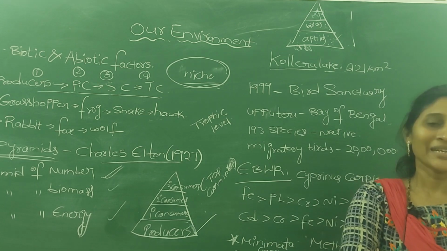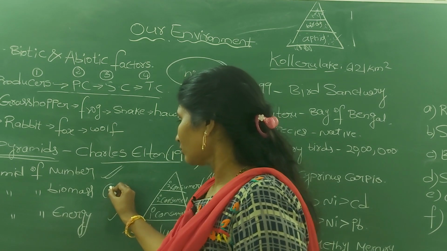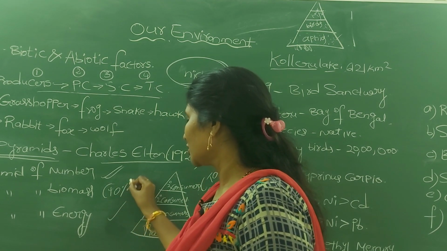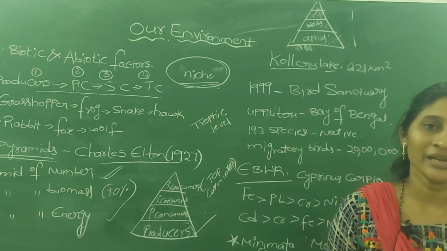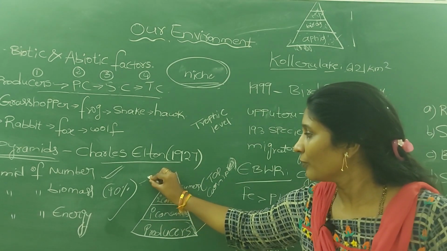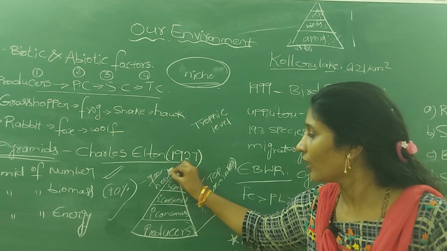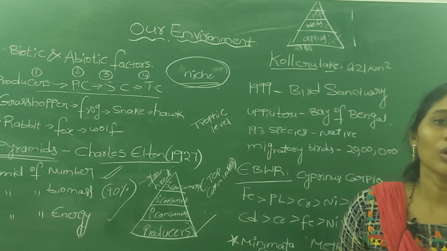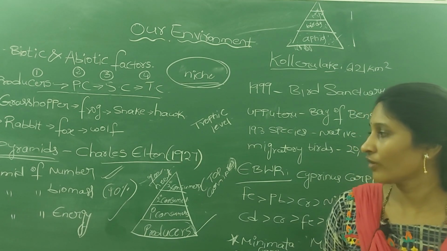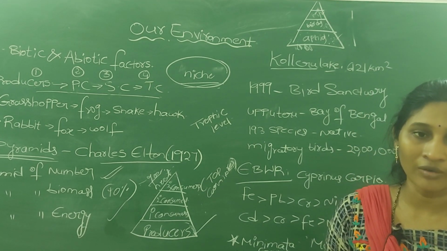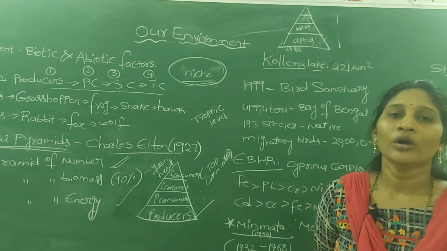Because at each level only about 10% of energy is utilized by the organisms for the production of new tissues, and the remaining 90% of the energy is lost in the form of heat. During respiration and other processes, most of the energy is lost as heat, so the organisms are incapable of utilizing it.